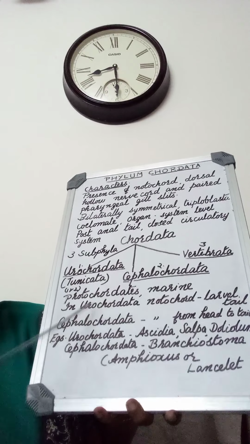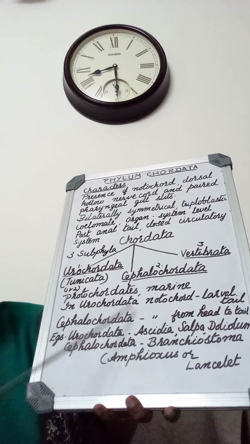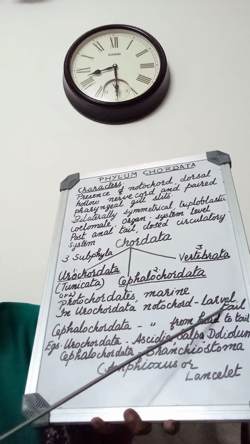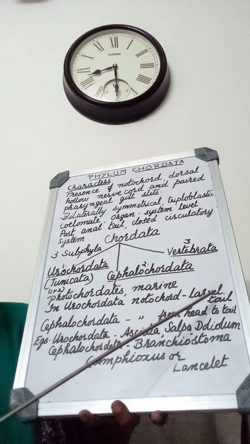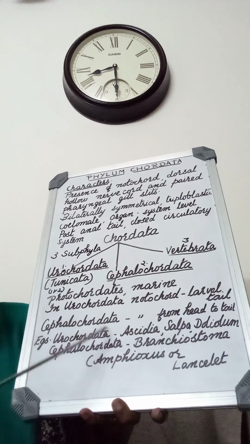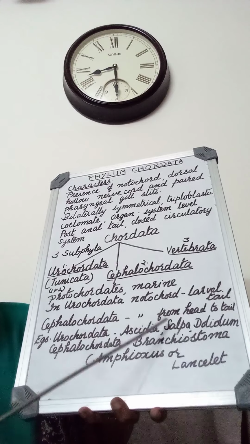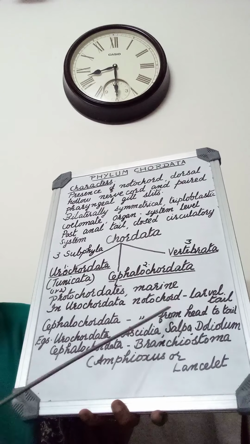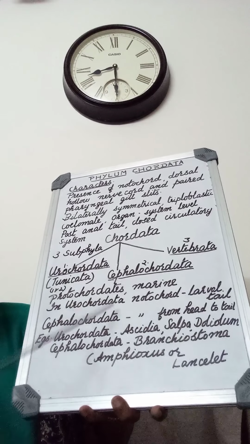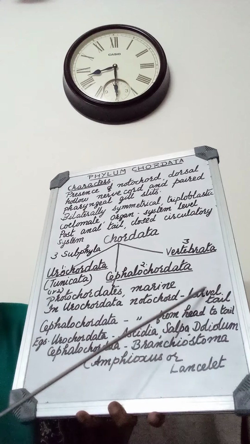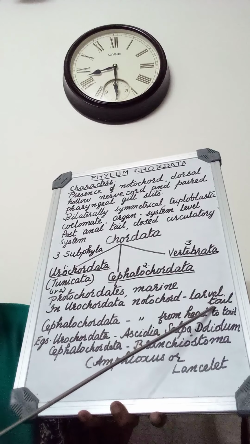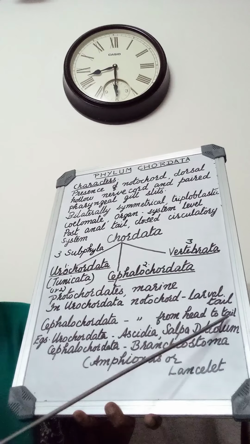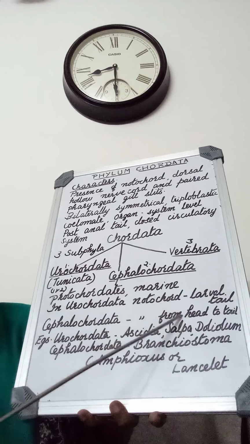In Urochordata, notochord is present only in the larval tail. Whereas in the Cephalochordata, notochord extends from head to tail, and it will be persistent throughout life.